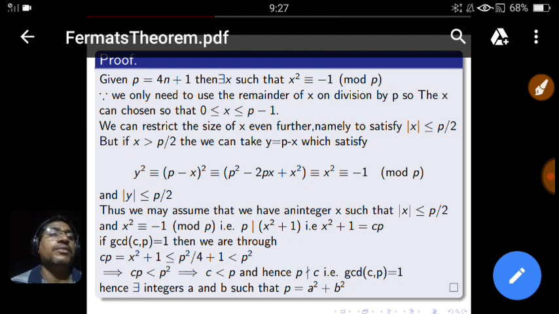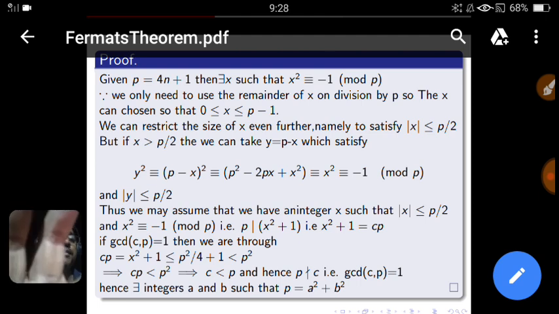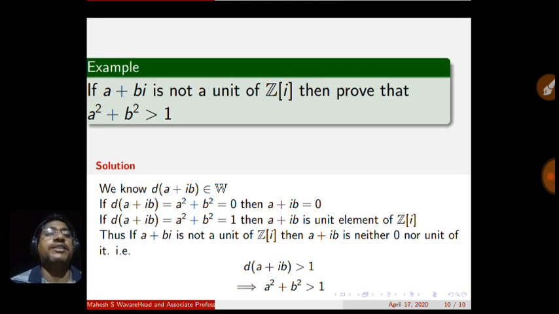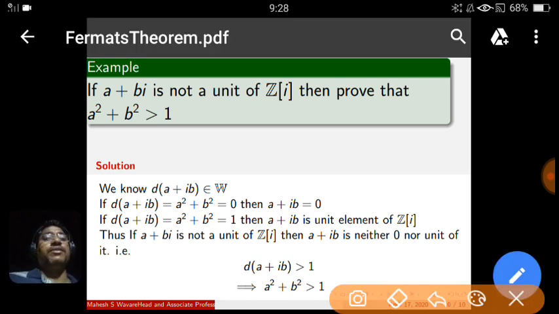One more example, a most important example, was skipped in the last lecture. So for the time being, we can discuss this example here. This example says that if a plus bi is not a unit, then prove that a square plus b square is strictly greater than 1. Not a unit means what? It is not an invertible element, it is non-zero. Non-unit means non-zero, non-invertible element.